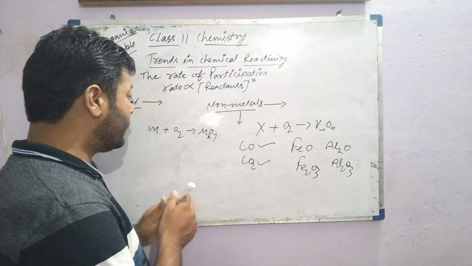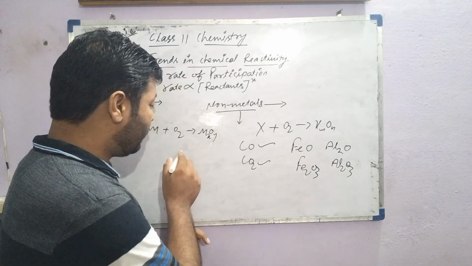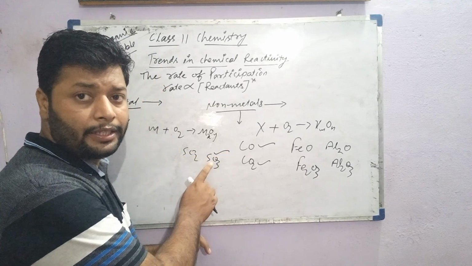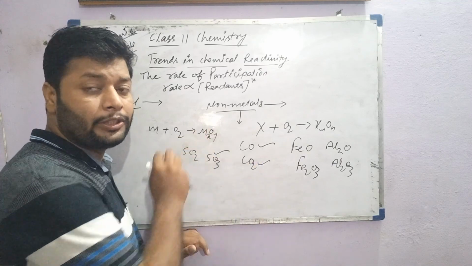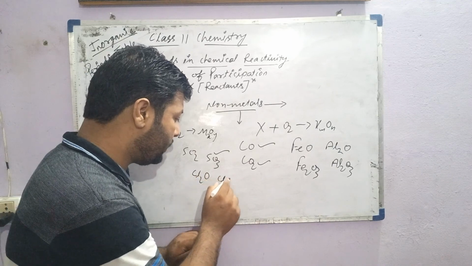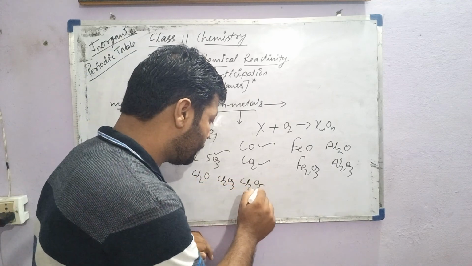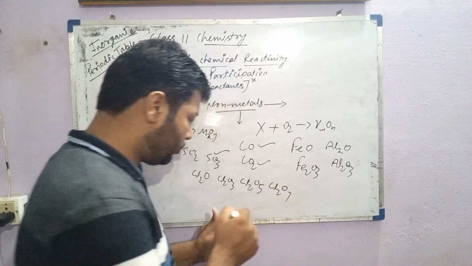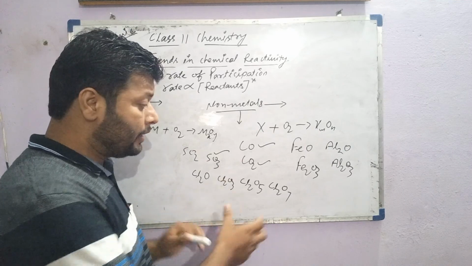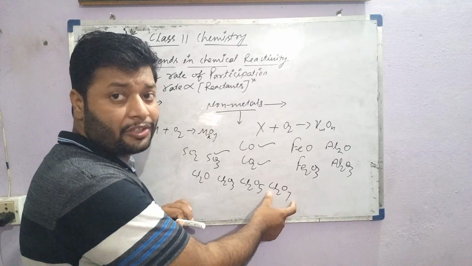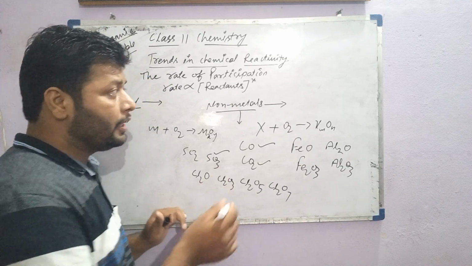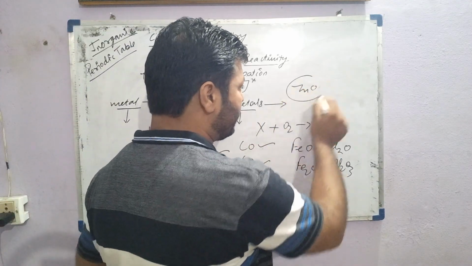In the same way, you can deal with sulfur dioxide and sulfur trioxide. The oxygen character increases, and that is the reason sulfur trioxide is more acidic than sulfur dioxide. Similarly for chlorine, Cl2O, Cl2O3, Cl2O5 and Cl2O7 are all acidic. But if you want to compare them in order, chlorine heptaoxide is the most acidic among these four.